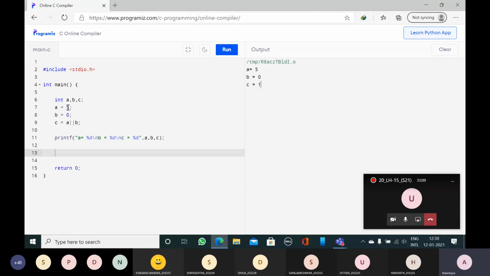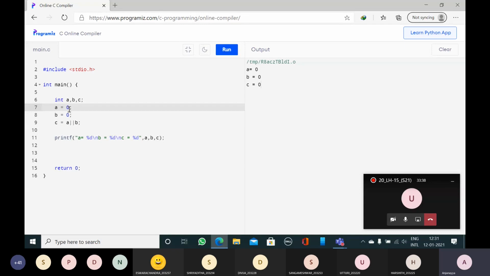Now I will change the a value also. a value is 0. False or false, what is the c value? False, 0. False means 0. Now you can see the output here. I will run the program. You can see c is equal to value will be 0. So this is all about logical OR.